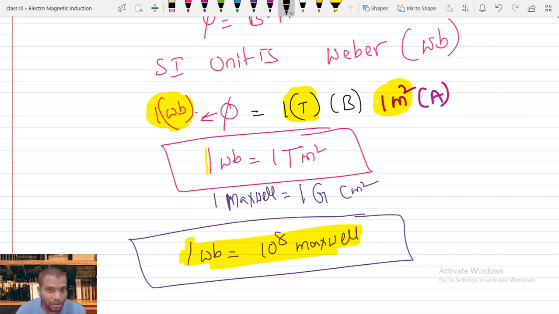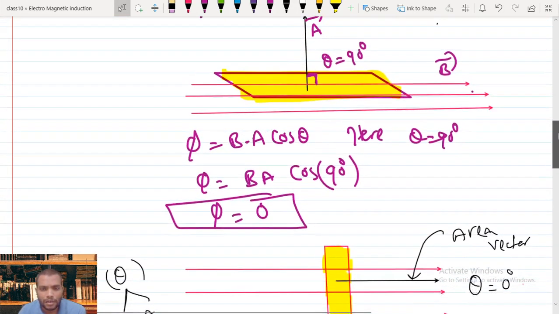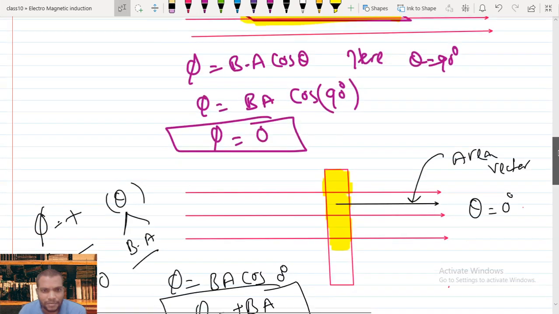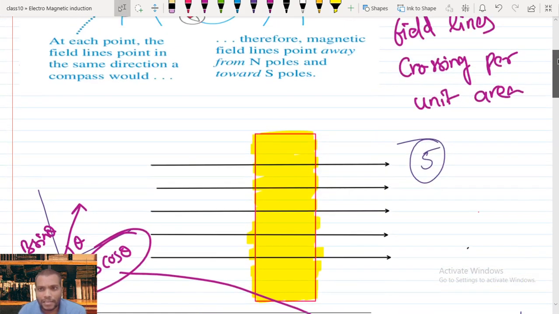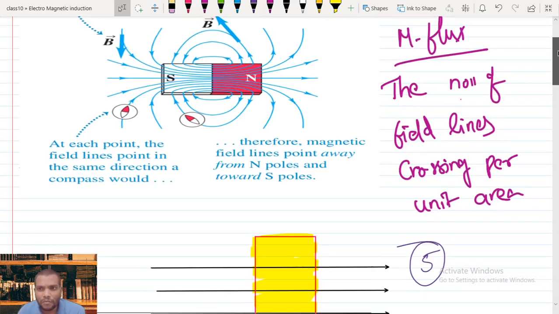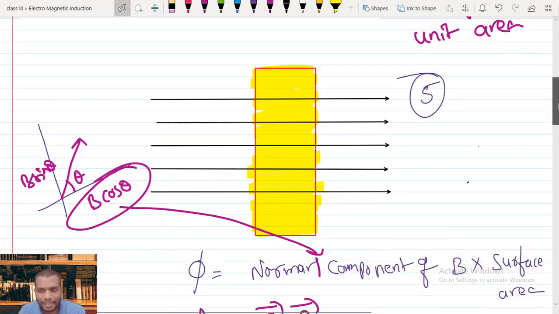The flux formula is flux phi equals B dot A, which equals BA cos theta, and flux can be positive, negative, or 0. So we define flux as the number of magnetic field lines crossing per unit area.